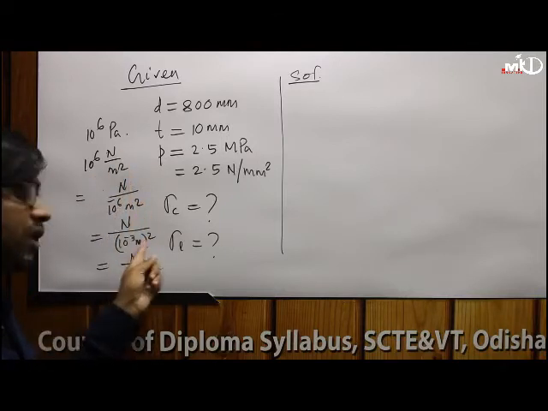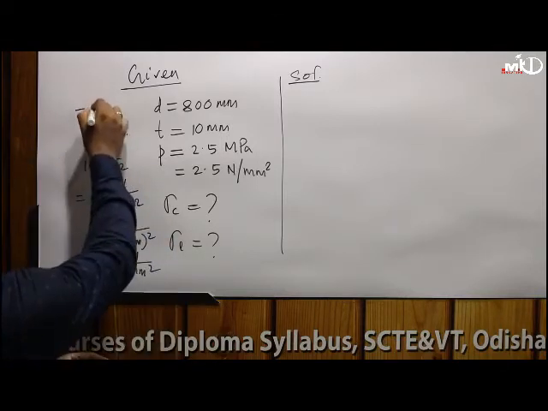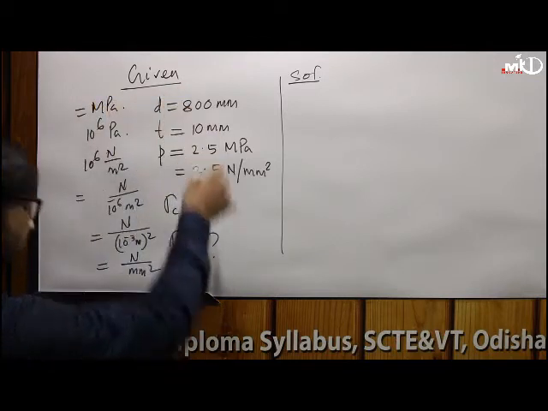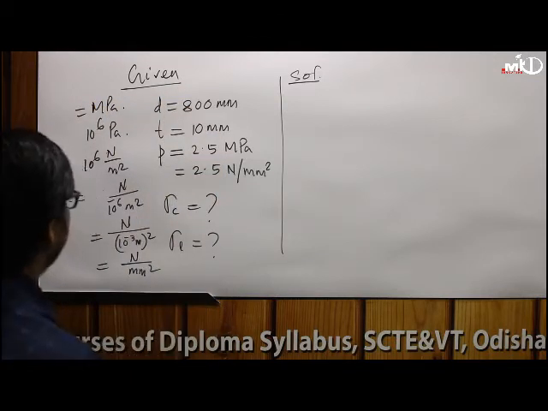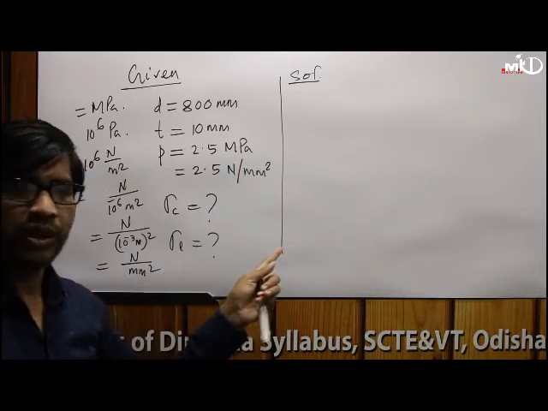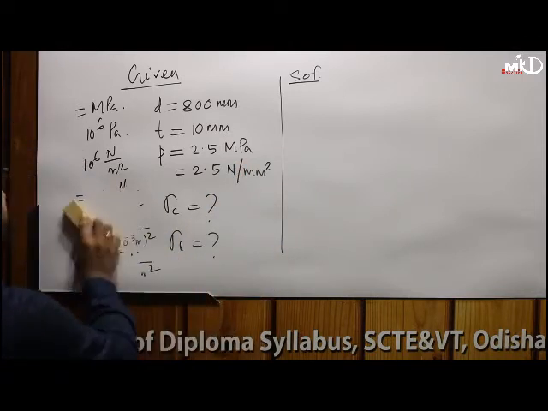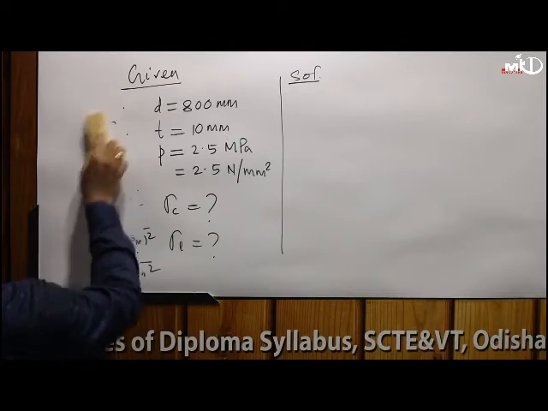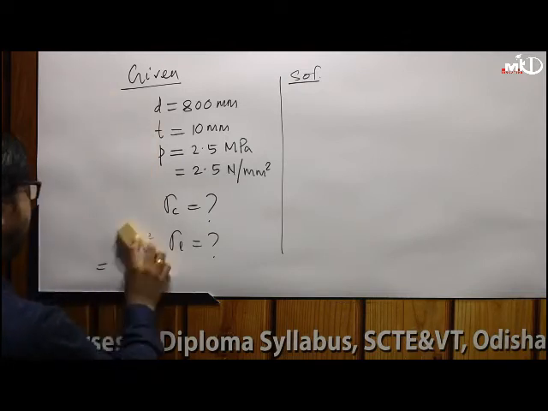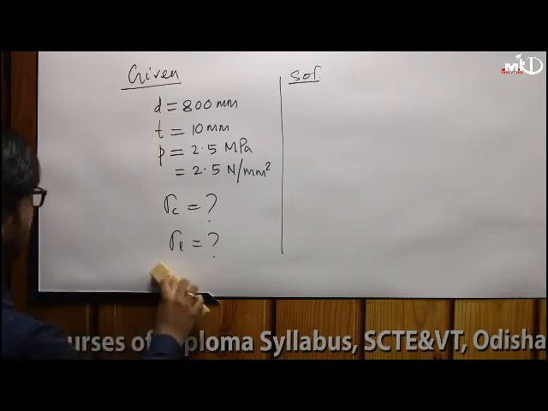Since a millimeter is 10 power -3 meter, 10 power 6 newton per meter square is the same as newton per millimeter square. So this value you should know: megapascal is newton per mm square, same as 10 power 6 pascal. Okay. Now we will find the value of circumferential stress and longitudinal stress.